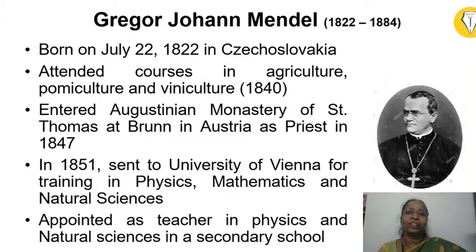Now we will go into the history of genetics, and the father of genetics is Gregor Johann Mendel, and his time period is 1822 to 1884, and he was born on July 22nd, 1822 in Czechoslovakia, and he studied agriculture, pomiculture and viniculture. Due to poverty, he stopped his study and entered into an Augustinian monastery, where he continued his study. In 1851, he was sent to the University of Vienna to study physics, mathematics and natural science. Then he was appointed as a secondary school teacher for teaching physics and natural sciences.